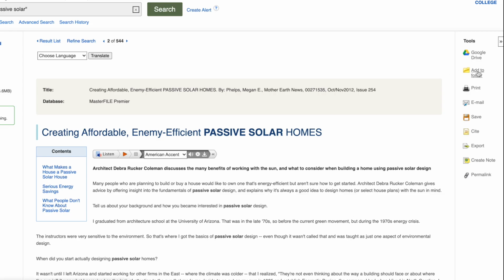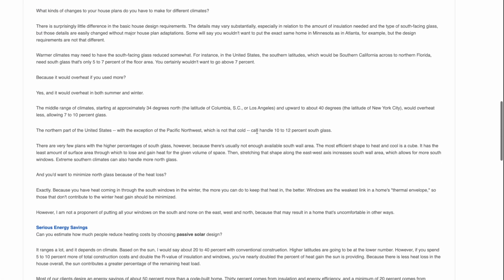There is an add to folder here, but it doesn't save it for the long term. If I close this window down, it disappears. So emailing it is, I think, the best thing to do. Now there's two ways that I can use information from this article.